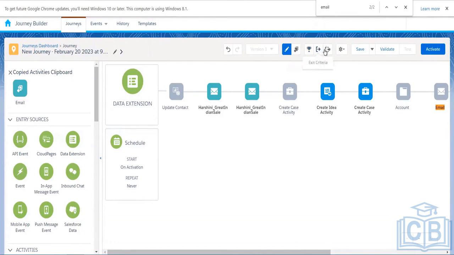Then we have goal, exit criteria and journey settings. I think we are already on time. These things will take more time, maybe in the upcoming class.